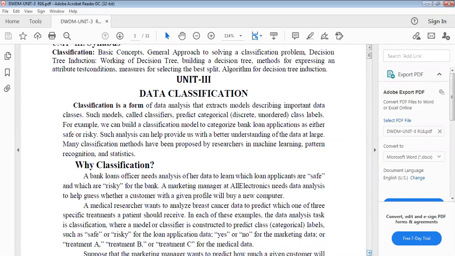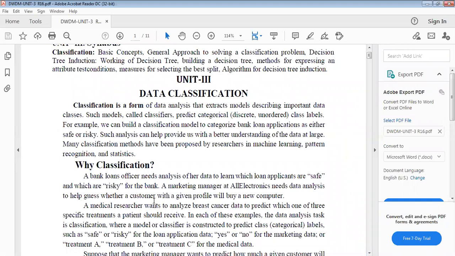Most people, once a loan is sanctioned, repay it, but some people don't repay, which is risky to the bank. In this way, you classify the data, whether the applicants are safe or risky for the bank.